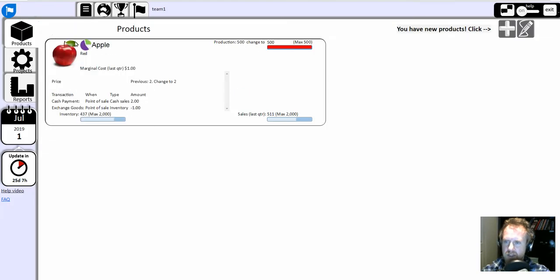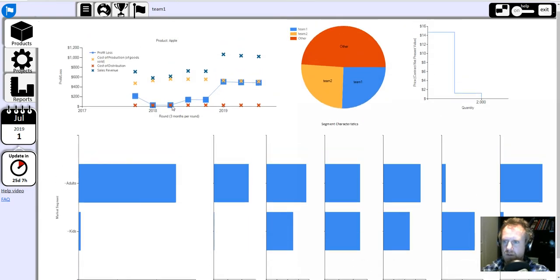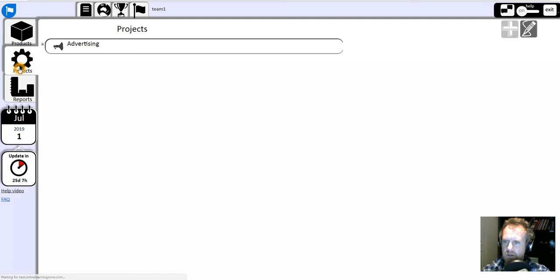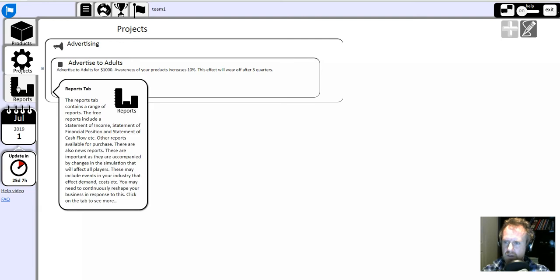If we click on products, we can see the product and drill, look at the chart to see detailed information. In projects, there's only one possibility, and it's a very simple one. This is because of the simplicity of the example that we're using.